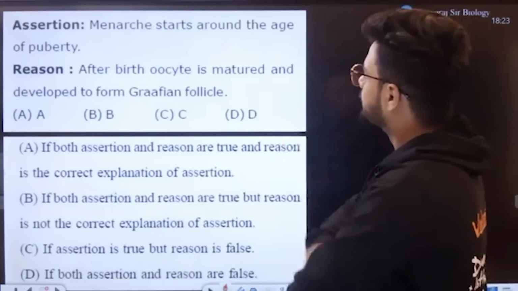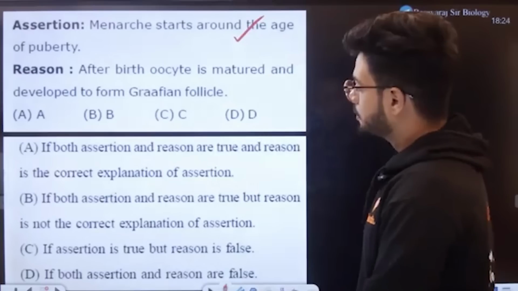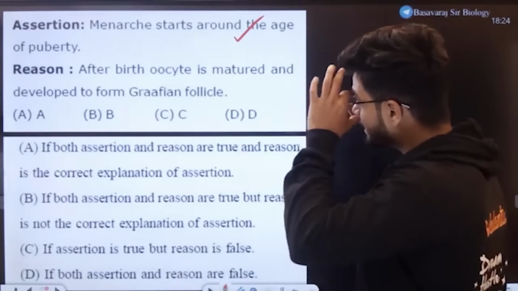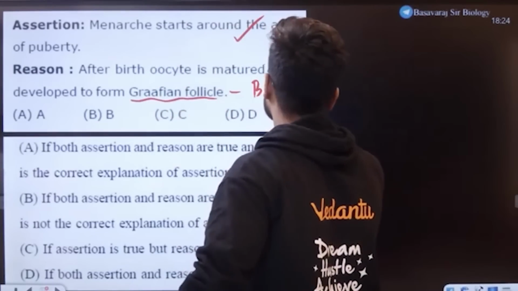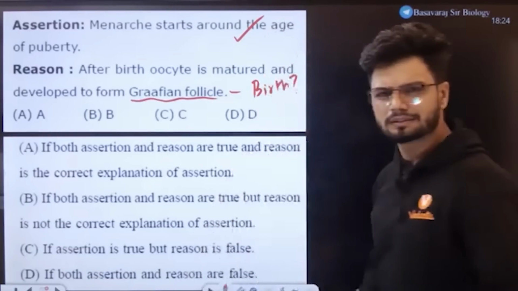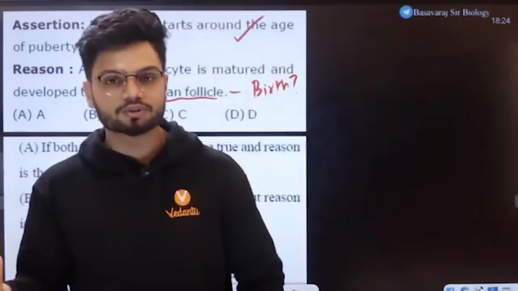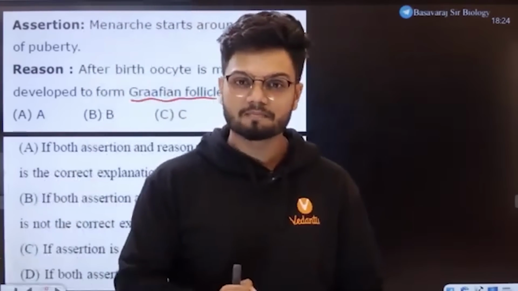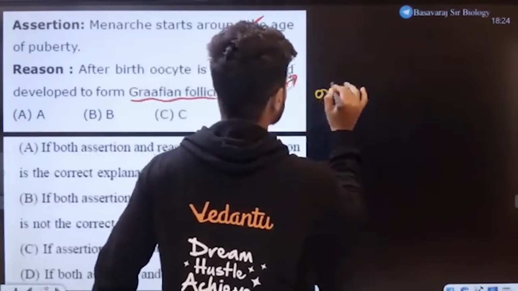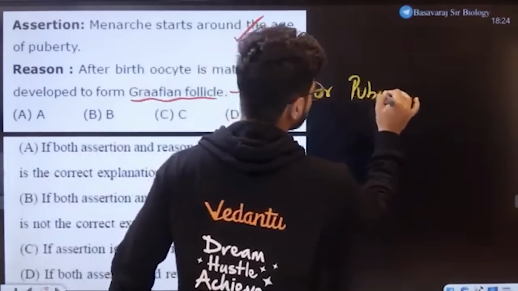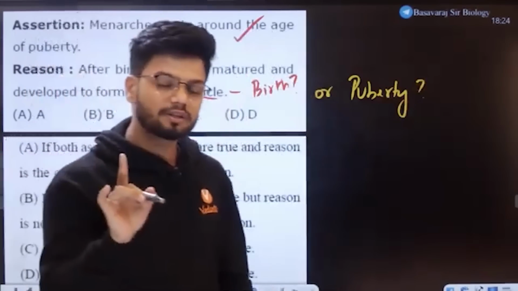See, menarche starts at puberty. Yes, this is correct. Okay. A is correct. But what about B, students? Do you think Graafian follicle formation happens at birth? When the female child is born, during the birth itself, do you think the Graafian follicle formation happens? Or do you think it happens at puberty? Tell me.